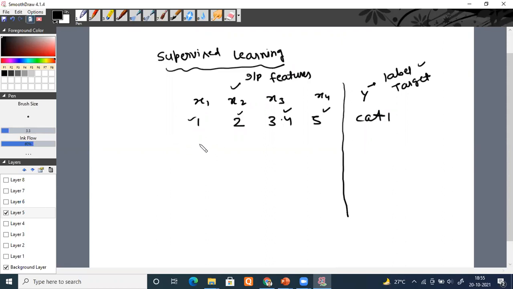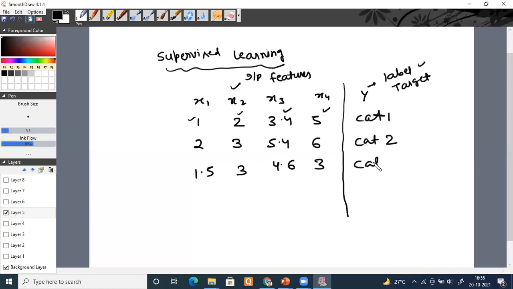Similarly, x1 is 2, x2 is 3, x3 is 5.4, x4 is 6. Then it belongs to category 2. Again, x1 is 1.5, x2 is 3, x3 is 4.6, x4 is 3.